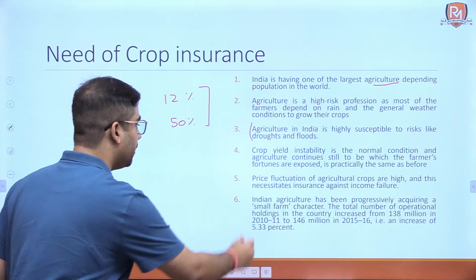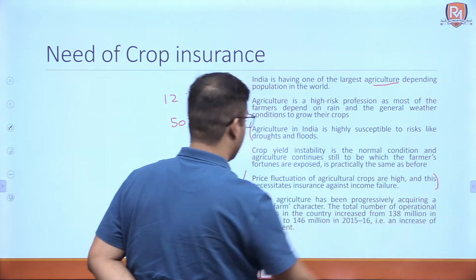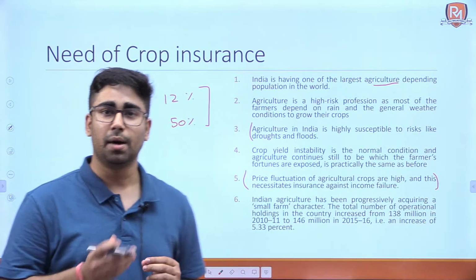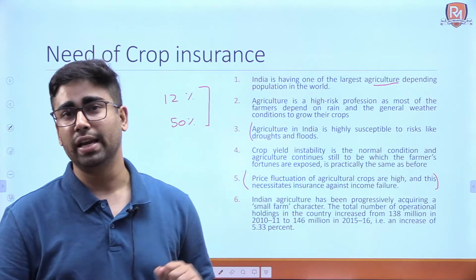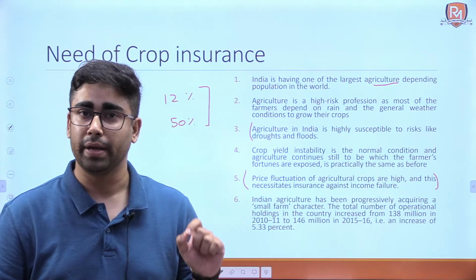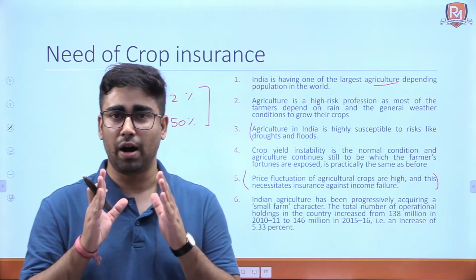Okay. Furthermore, price fluctuation of agricultural crops is high, and this necessitates income insurance also. But please students, don't get confused. It is not an income insurance, it is just a crop insurance. Income insurance can be the next step in ensuring the farmer's income.